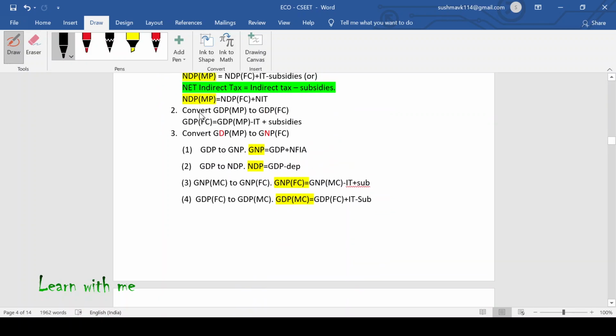Now, the second one tells me to convert GDP at market price to GDP at factor cost. See, they may give you GDP, NDP, NNP, whatever it is, from factor cost to market price or from market price to factor cost. You have to simply understand the logic. In case of factor cost, you have to deduct the indirect tax and add the subsidy. In case of market price, you have to add indirect tax and deduct subsidies. That's all.